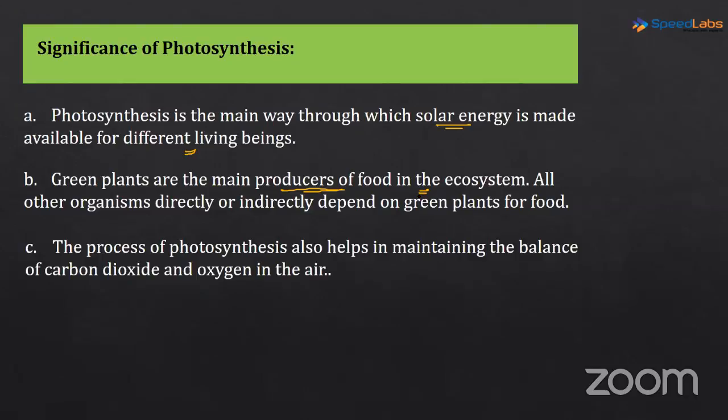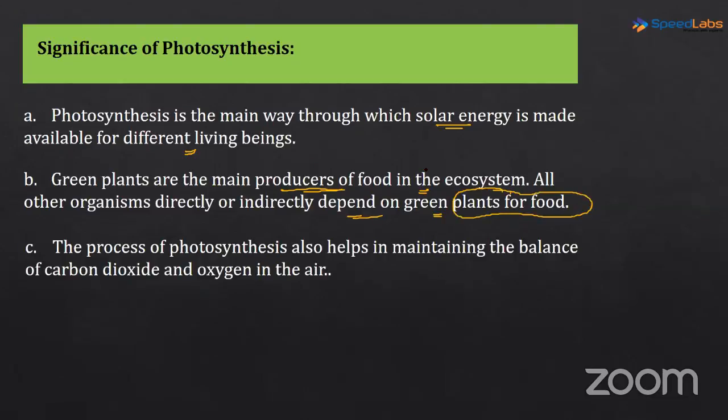So all the organisms, directly or indirectly, are dependent on green plants for food, right? If we take an example of a carnivore, a carnivore is dependent on a herbivore, but that herbivore is dependent on a plant, right? So if there is no herbivore, there will be no carnivore, right? So directly or indirectly, all the living organisms are dependent on plants for food.